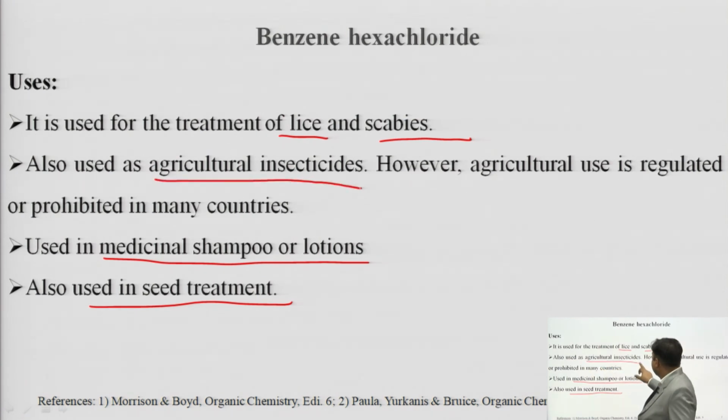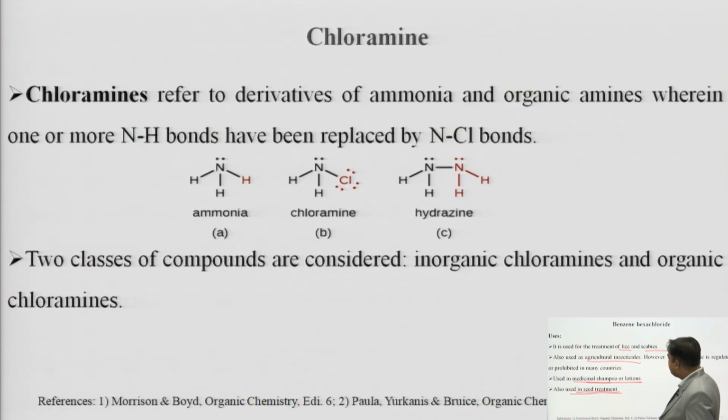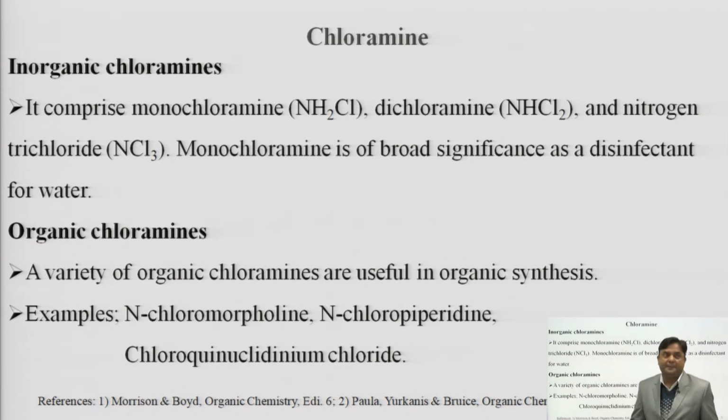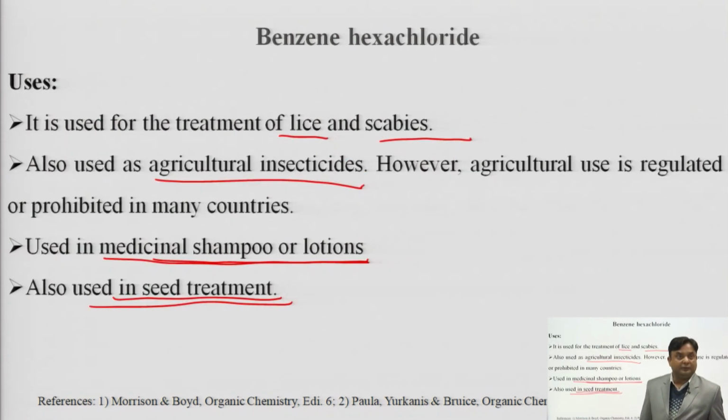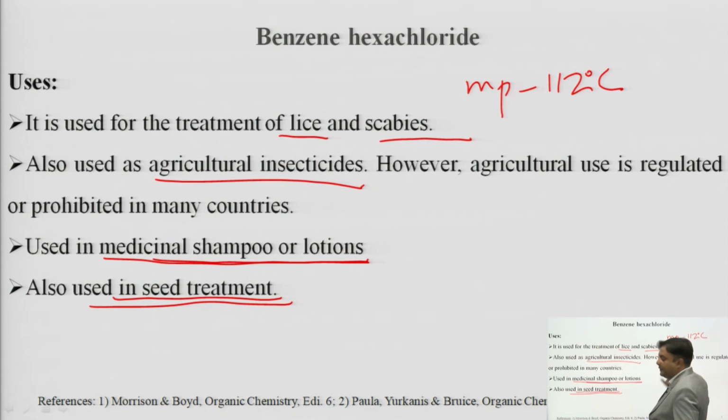It is also used in agriculture as an insecticide, then used in medicinal shampoos or lotions, which we have already talked about, and it is also used in seed treatments. So, this is all about the BSC. Okay. One more thing, the BSC has a higher melting point compared with other organic compounds. It has a melting point of 112 degrees centigrade. Okay. So, it is somewhat higher, you can say.